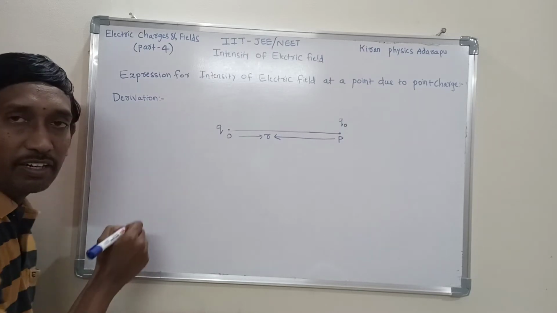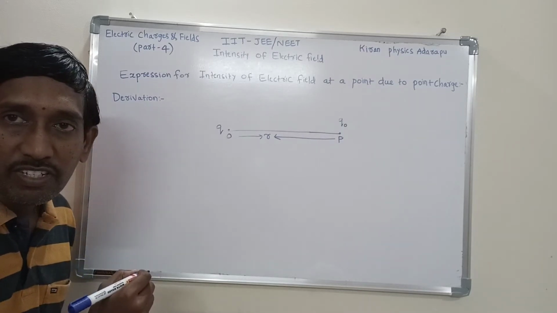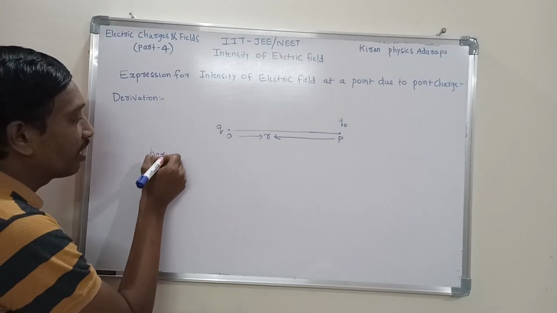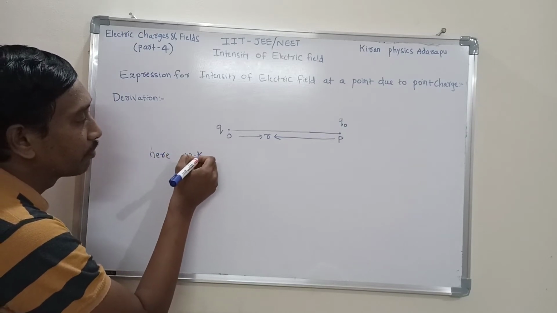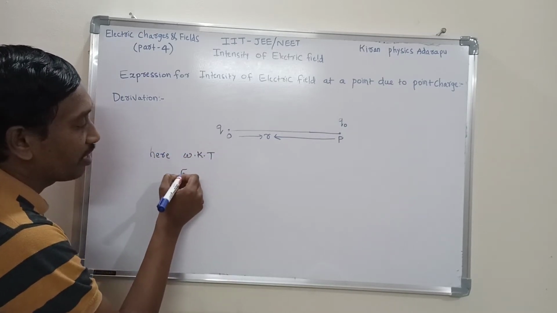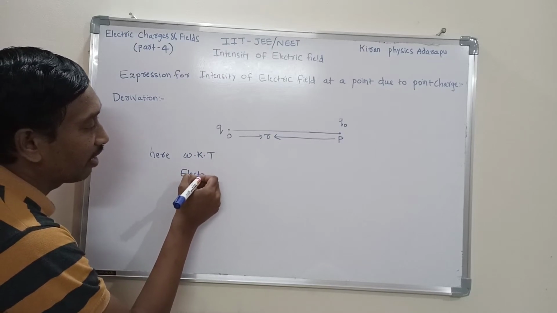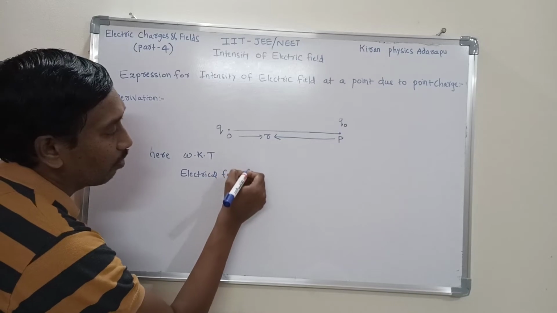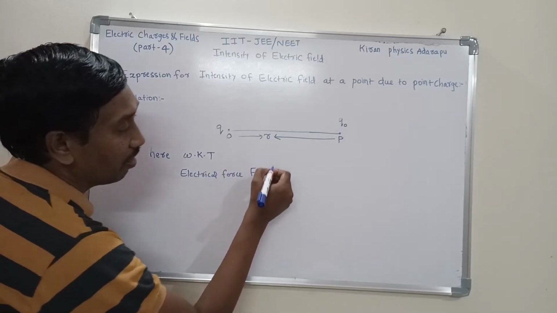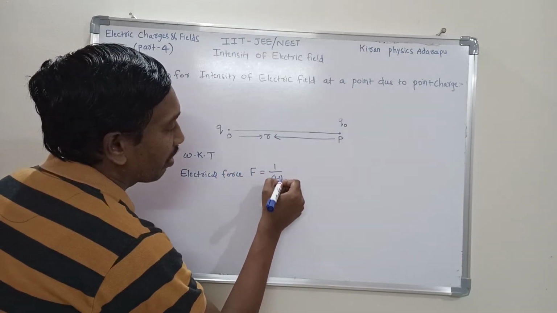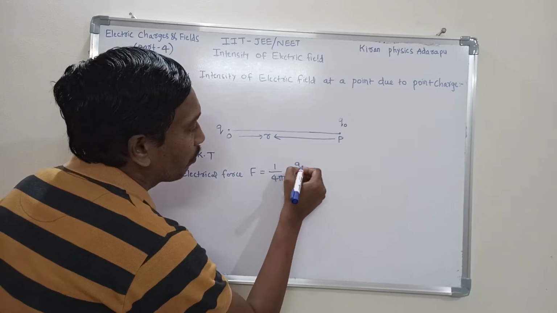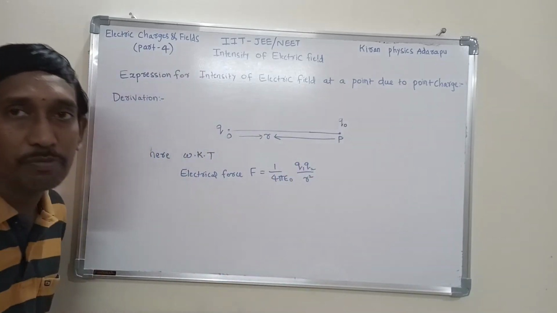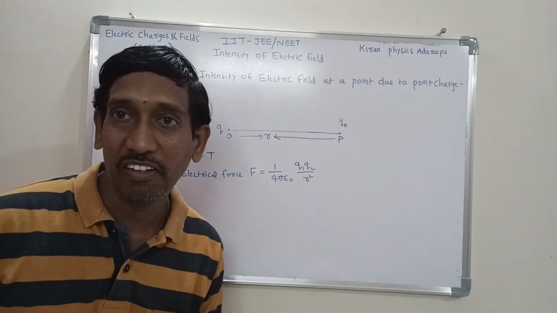From Coulomb's inverse square law, electrical force F is equal to 1 by 4 pi epsilon naught into q1 q2 by r square.